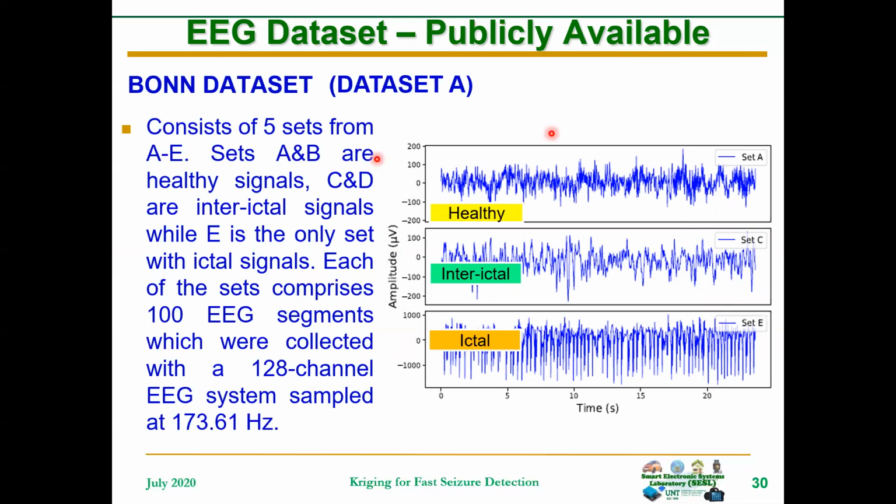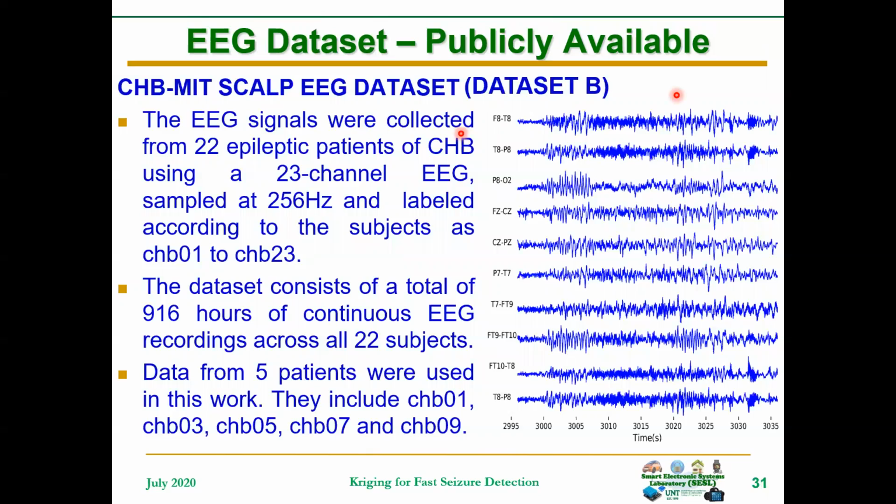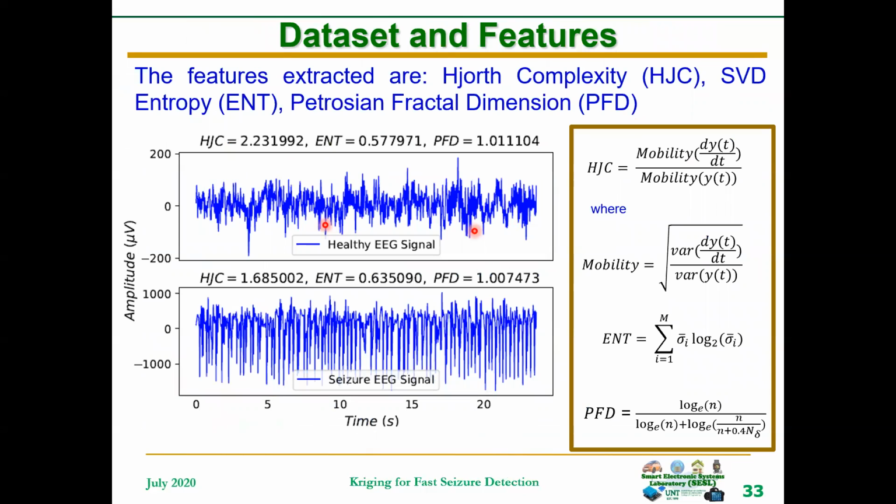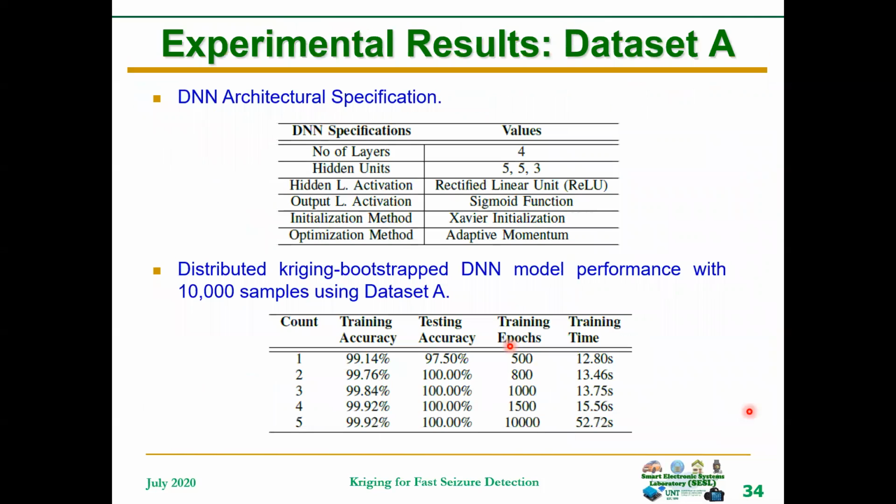We have used various data sets. We used the Bonn data set, popularly used in the seizure detection research community, and we have also used the MIT SCALP data set, which is also very popular in the seizure detection community. These are the various features that can be extracted from EEG signals, but the ones in red are the ones we used for this work. And these are the mathematical expressions. For Hjorth complexity, you have this formula, for singular value decomposition entropy, we have this formula, and for the Petrosian fractal dimension, we also have that formula there.